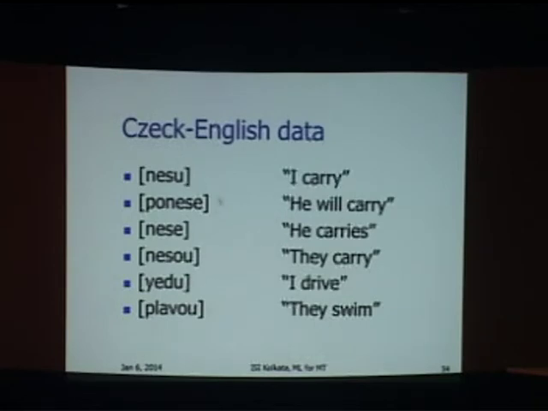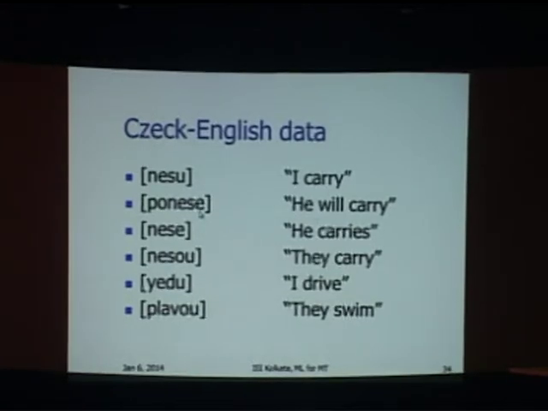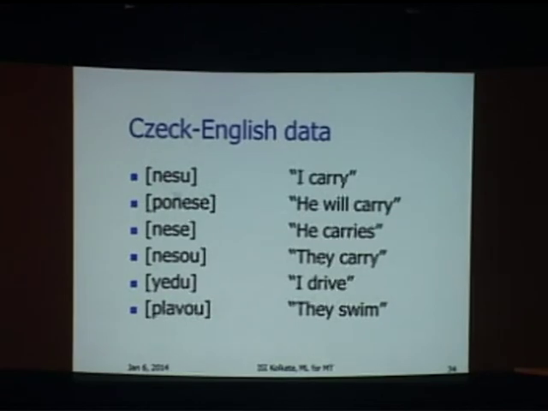So I see I carry here, Nesu, and he will carry, Ponese. The common string is Nes. So we have resolved that carry must correspond to Nes. And I corresponds to U, and will corresponds to Po. So we have got three mappings: Po, U, and Nes.